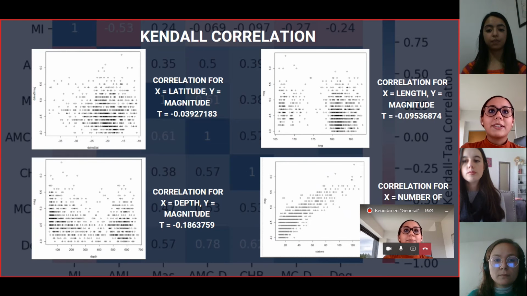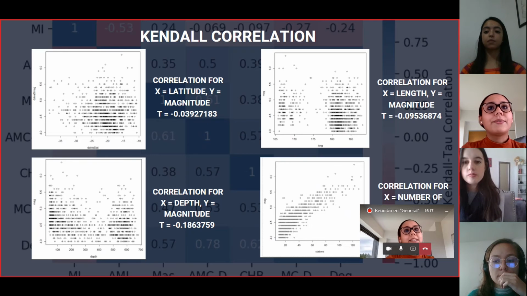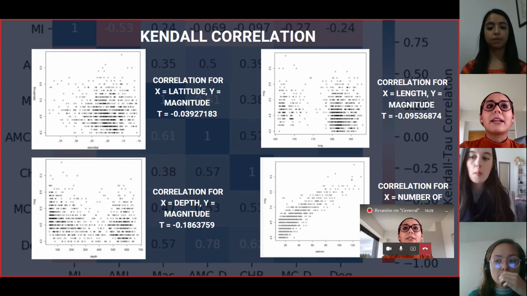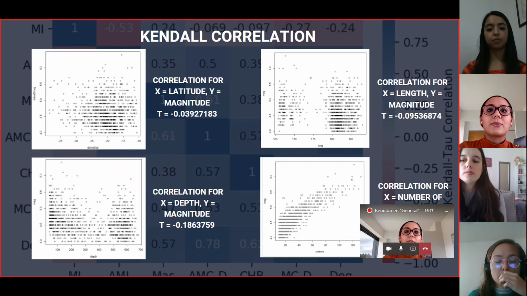As you can see in the first plot, we have latitude on the x-axis and magnitude on the y-axis, and a correlation coefficient of -0.04. It can be interpreted that there is no linear association between the variables. In the second plot is longitude on the x-axis and magnitude as response, with a coefficient of -0.09. As the Kendall correlation coefficient is very close to 0, it can be interpreted that there is no linear association between the variables. Then we have depth versus magnitude, with a coefficient of -0.18, so there is a low negative linear association between the variables.